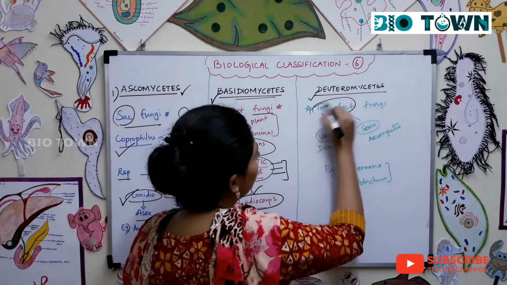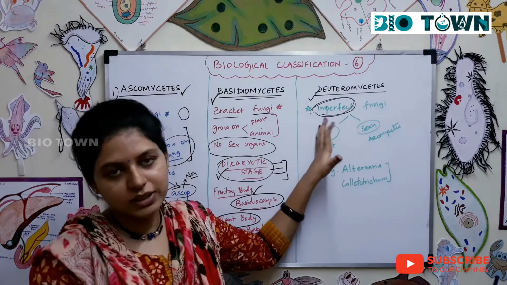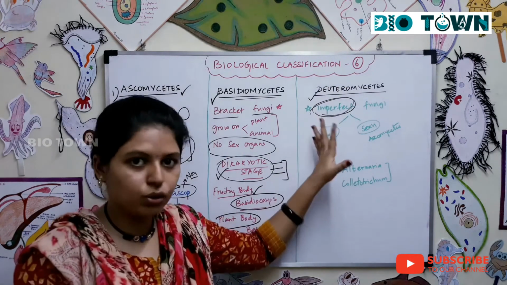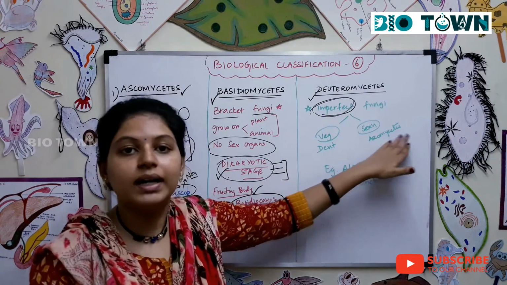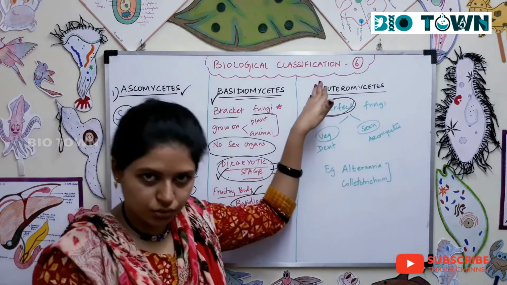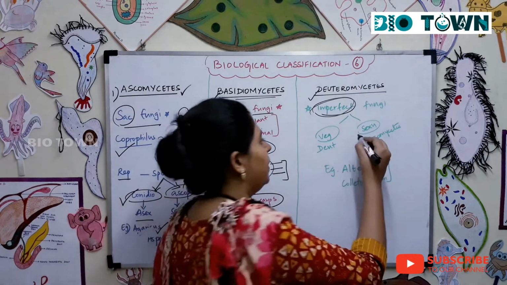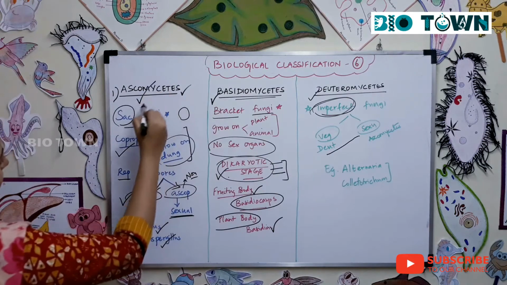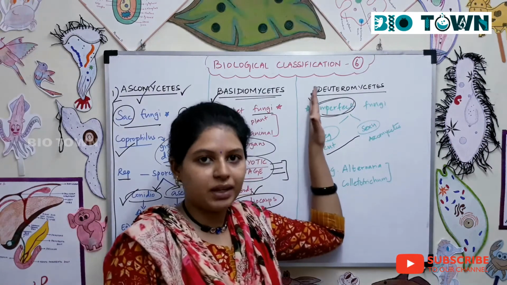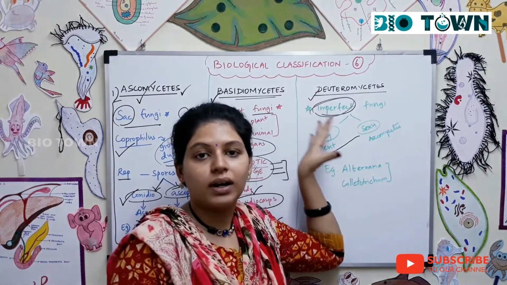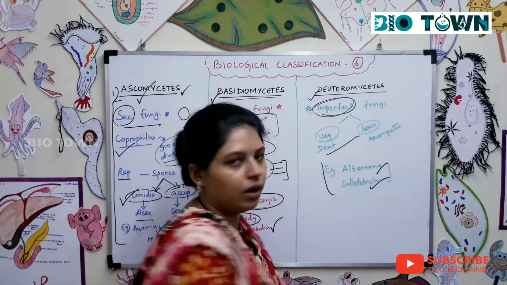Next is deuteromycete. You call it imperfect fungi. I told you, why? Because the vegetative part of this fungi is placed under its own group, deuteromycetes. But the sexual part of this fungi was discovered later. After this fungi was placed in deuteromycetes, the sexual part was discovered later, so it was placed in the ascomycetes group. But the asexual, vegetative part is placed in the deuteromycetes group. That's why you call it imperfect fungi. Common examples are Alternaria and Colletotrichum.